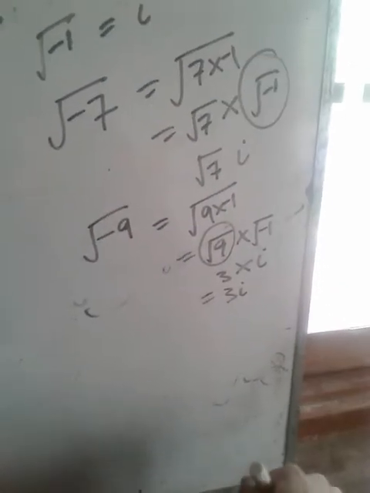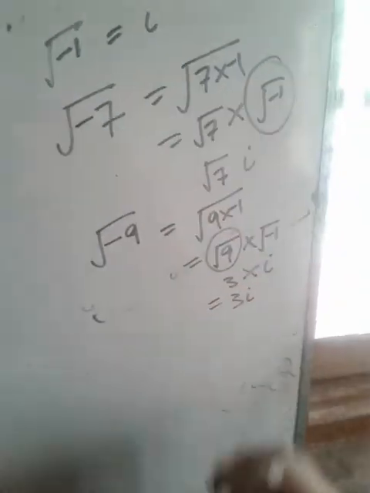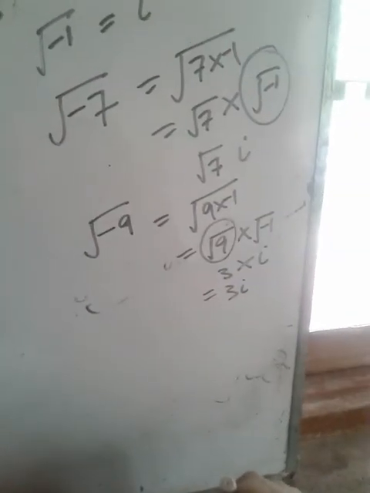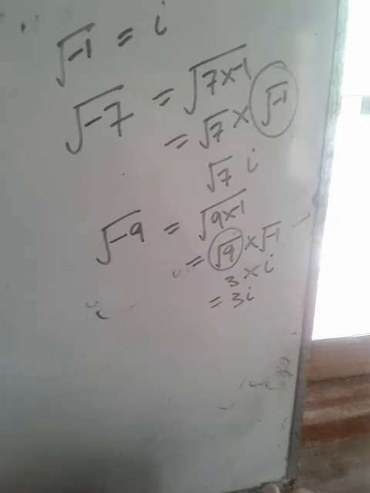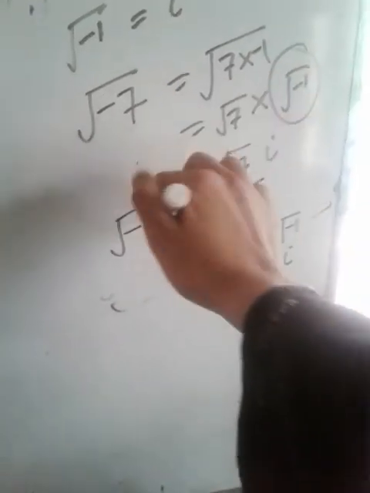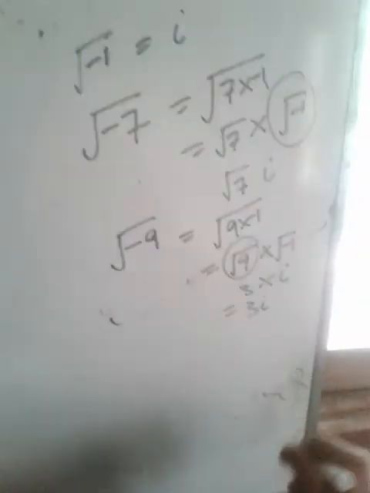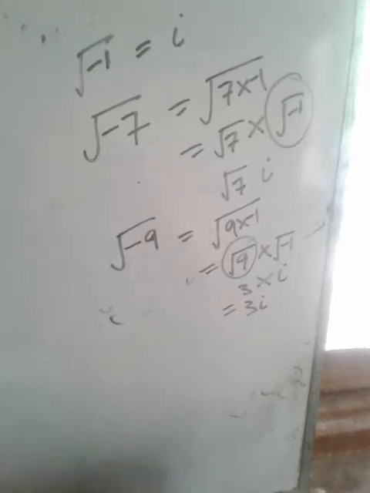In fact, you can put the square root of any negative number in this form, separating out root minus 1, and then you can easily find the square root of any negative number.